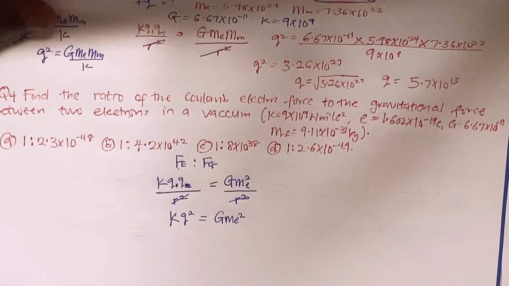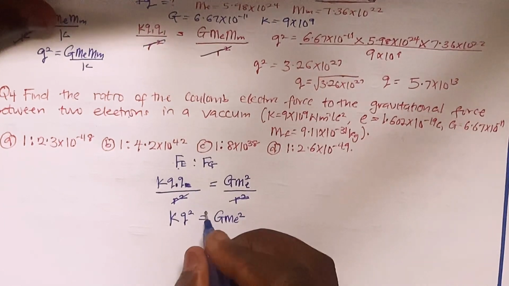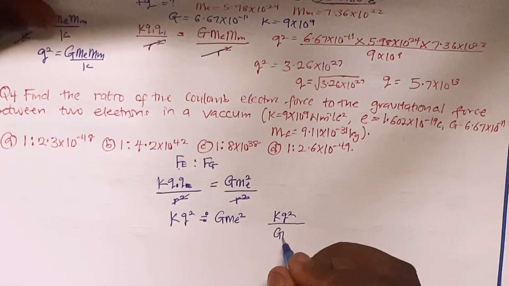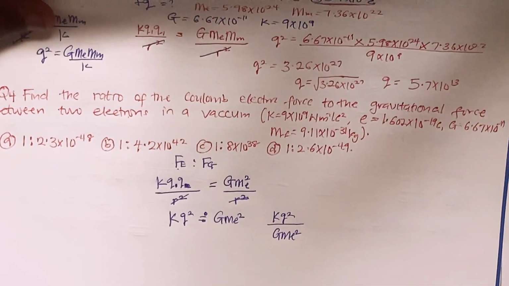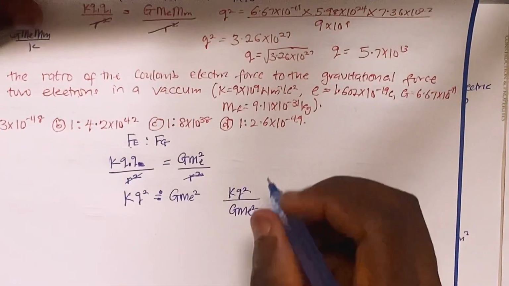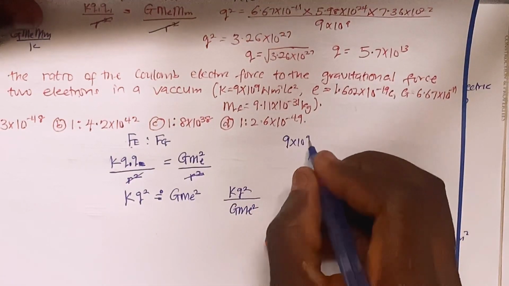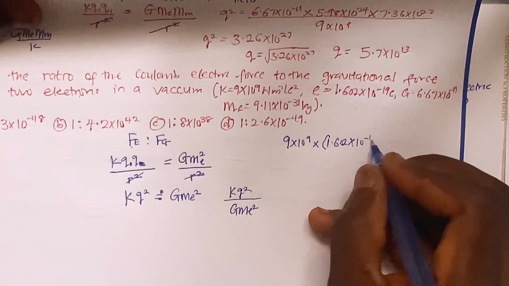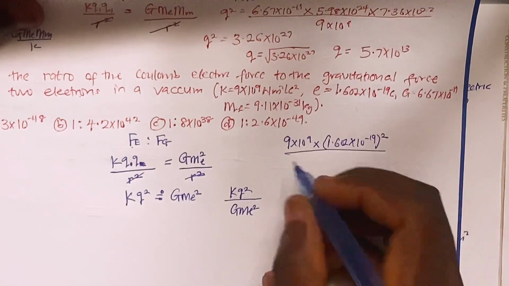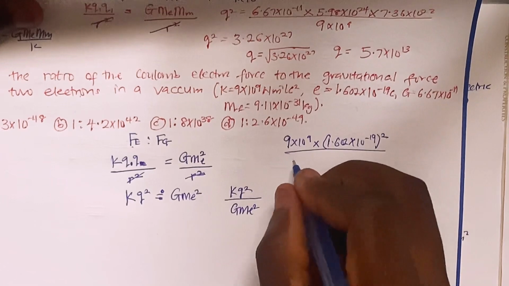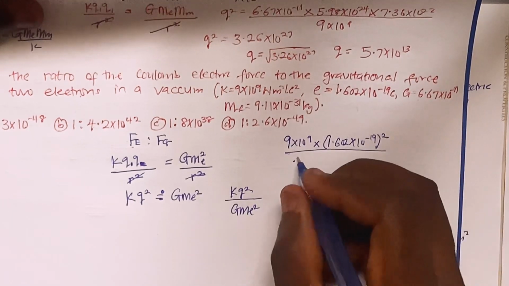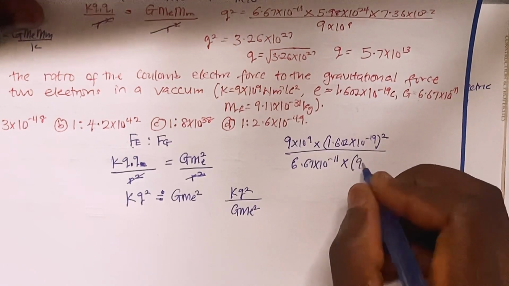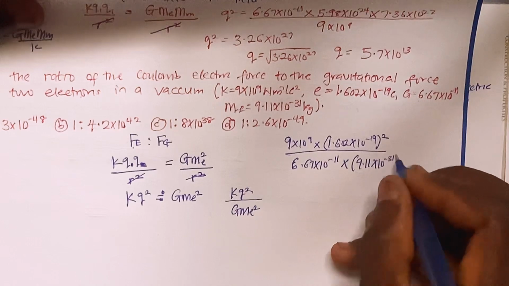So we need to divide them to get the ratio. Then I'm going to have my kq squared divided by G Me squared, because I'm asked to find the ratio of the Coulomb force to the gravitational force. So here I'm going to have 9 times 10 to the power 9 multiplied by q squared, that is 1.602 times 10 to the power minus 19 all squared, divided by G Me squared, where G is my gravitational constant, 6.67 multiplied by 10 to the power minus 11, multiplied by Me, that's 9.11 times 10 to the power minus 31 all squared.